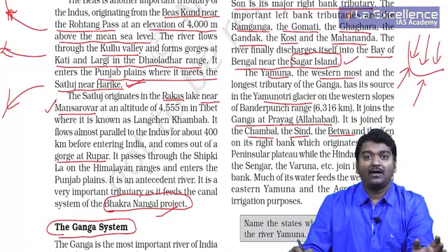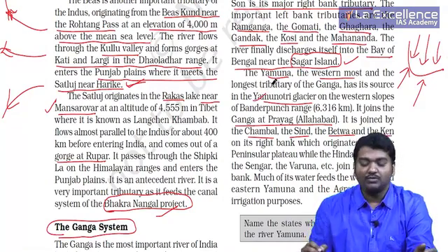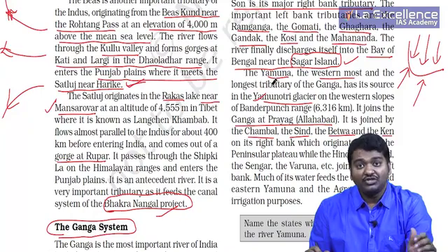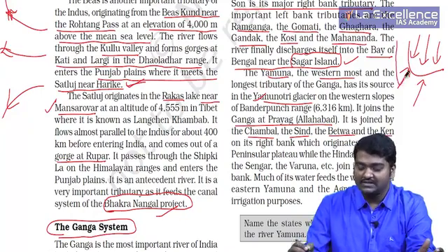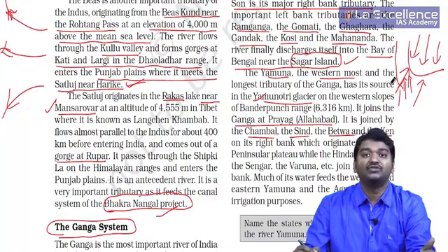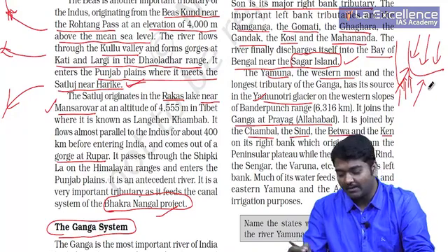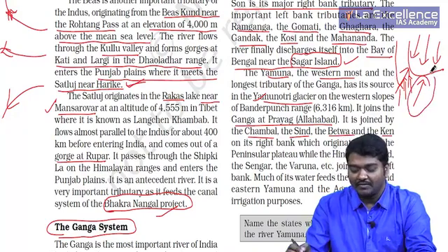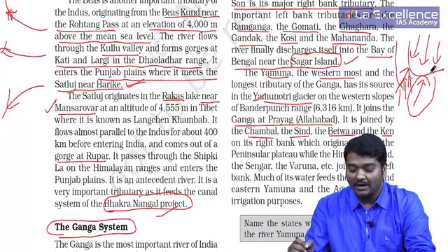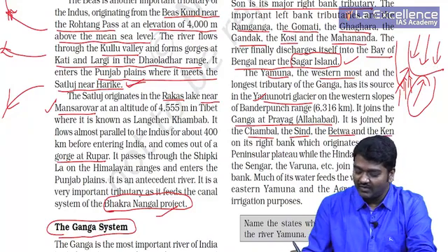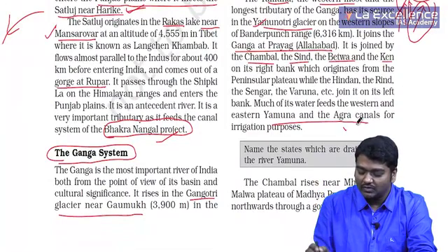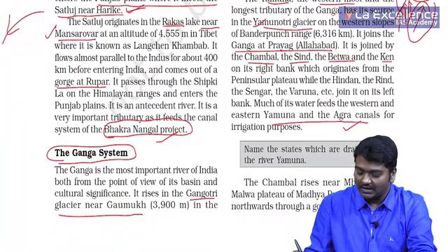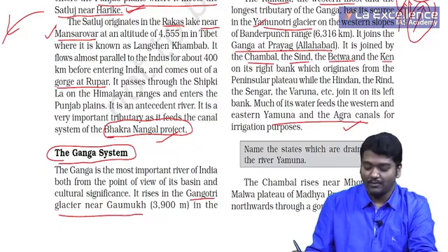Now, Yamuna actually comes from the Yamunotri glacier and then it joins Ganga at Allahabad. Before Yamuna joins Ganga, you have Chambal, Betwa, Ken rivers which come and join Yamuna, and Yamuna goes and joins at Allahabad. Son is a major river which goes and joins Ganga directly. So this is very, very important for you, and you should remember that Yamuna actually flows through Agra. Taj Mahal is on the Yamuna river.